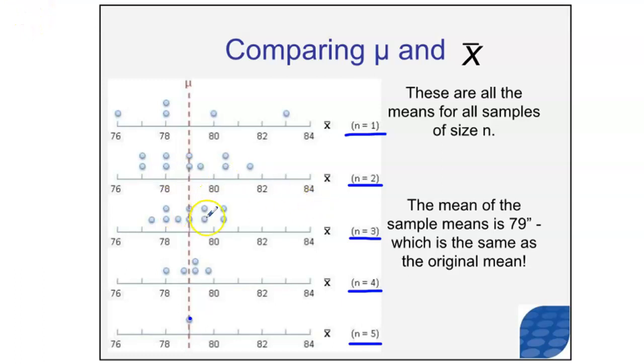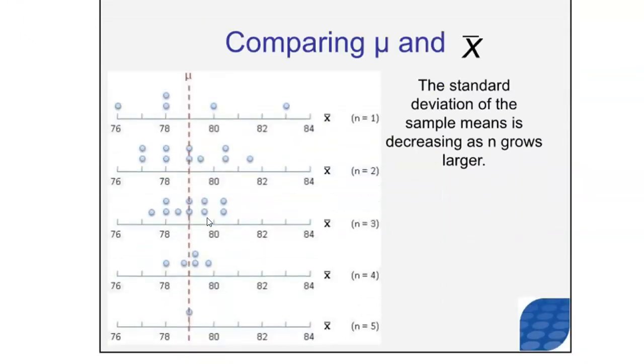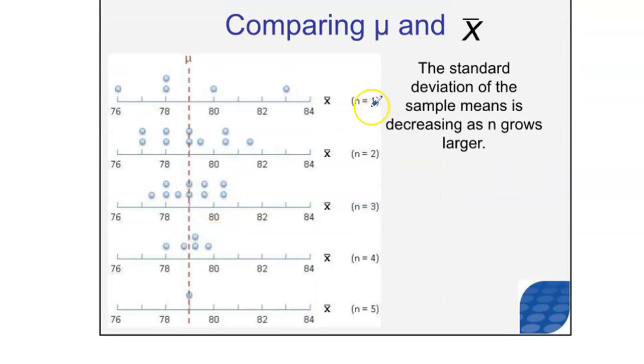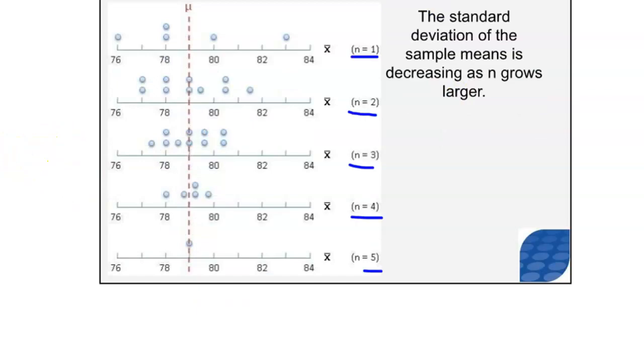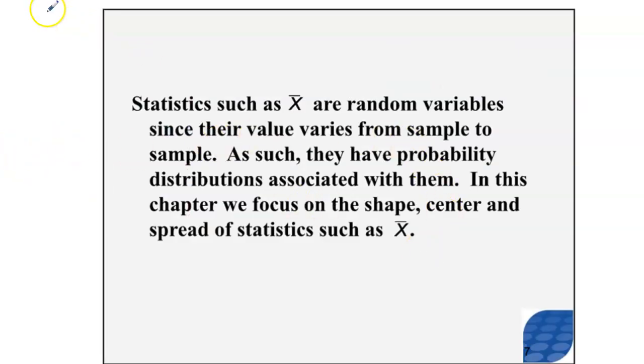Now there's another way to interpret what I just said. As the number of items in the sample, as the sample size increases, the spread of these samples decreases. In other words, the standard deviation of the sample means is decreasing. So if I make n go higher, my standard deviation goes lower. That's a concept that we're going to see in a formula fairly quickly.